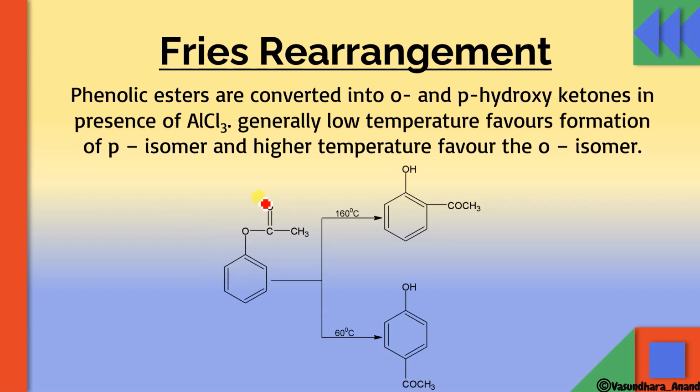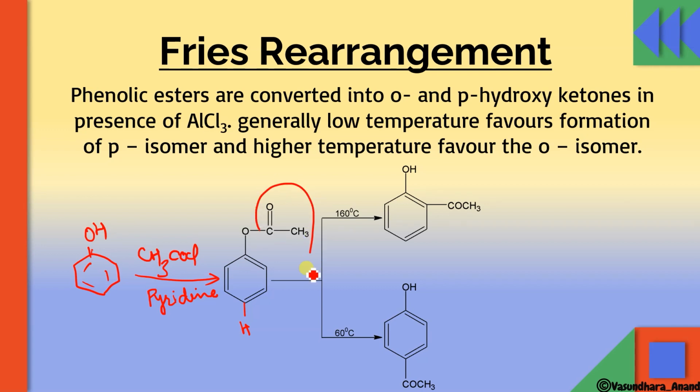First we have the phenyl ester, but we have to make it. How will we make it? Phenol reacts with CH3COCl in presence of pyridine, or acetic anhydride you can also use. So in this case, it will form phenyl ester. And then the phenyl ester, if it is heated at 60 degrees Celsius, what will happen? This para H and this group will exchange, the group will come on this point, and H will go on this. So it will form the para product. This is the para product at low temperature.